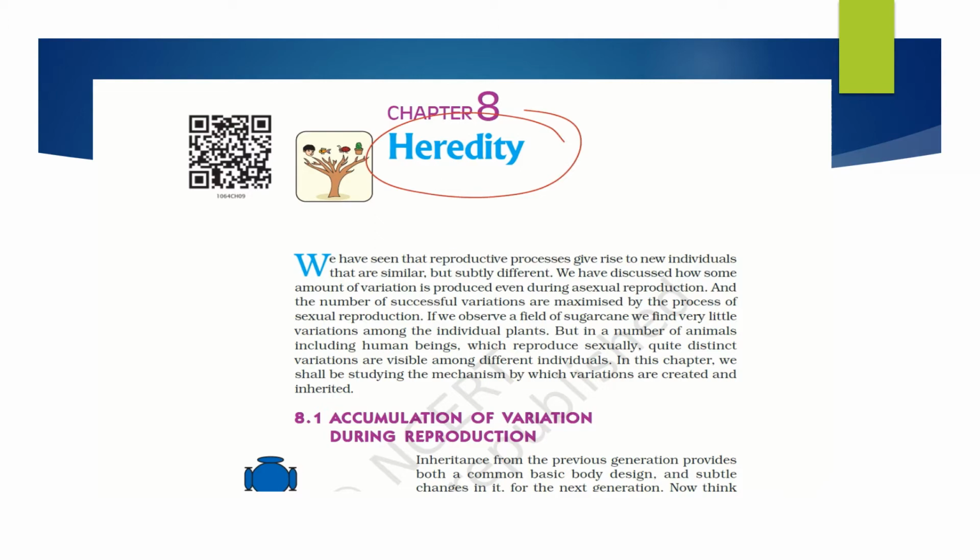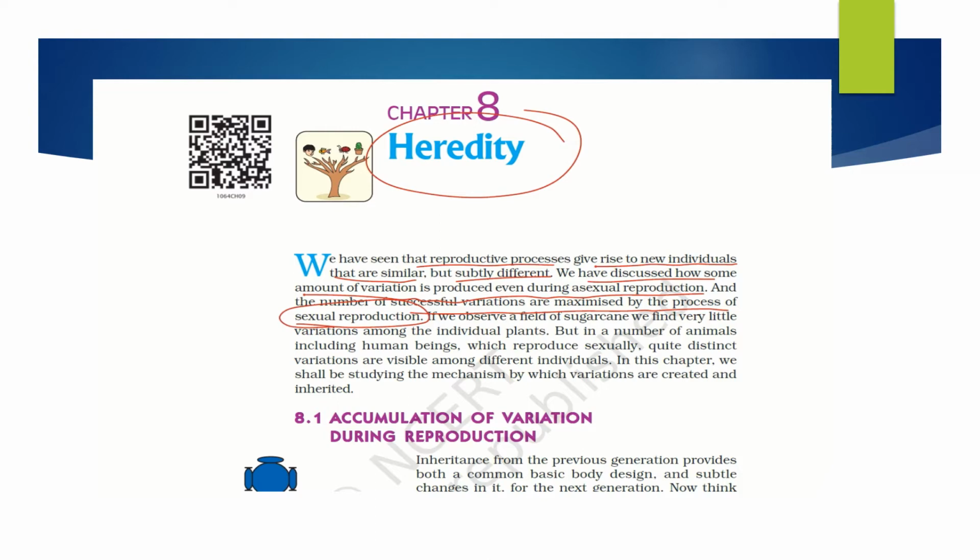We have studied the reproductive processes that give rise to individuals that are similar, but subtly different. We have discussed how some amount of variation is produced even during asexual reproduction. How the parents look, the same look we will not get in the next generation. There is a variation. The number of successful variations is maximized by the process of sexual reproduction.